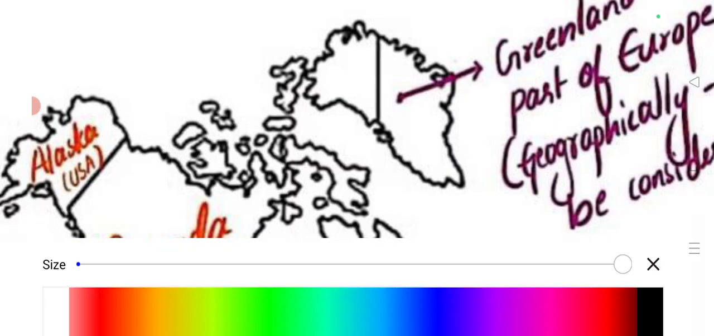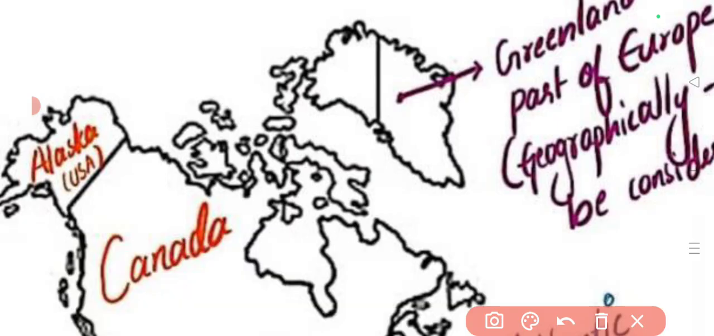So let me take the blue color only. This particular location is the first one. The first location is the Victoria Island. So this is the second one. The second location is known as Queen Elizabeth Island. In between them comes the Banks Island.